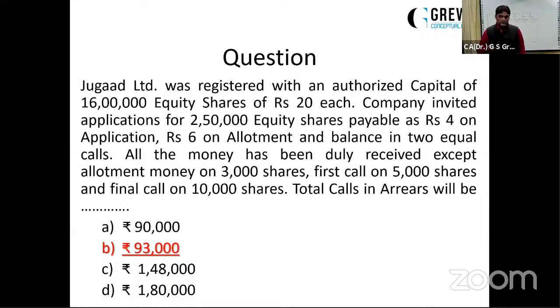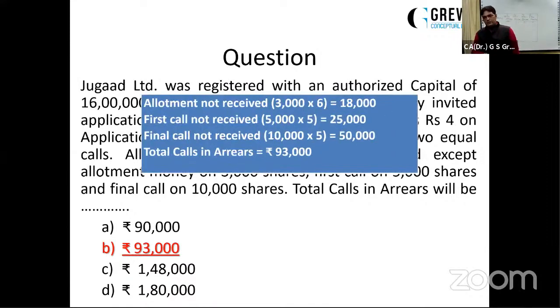A question is very good because if the question clearly mentioned, accept allotment money on 3,000 shares held by Ram, first call money on 5,000 shares held by Sham, final call on 10,000 shares held by Mohit, then it would definitely be that the allotment was not paid on 3,000, first call on 8,000, and final call on 18,000. But here, on the safer side, we'll assume that first call of 5,000 shares unpaid includes those 3,000 defaulters. Final call of 10,000 unpaid includes the defaulters of 5,000 itself, because the names are not mentioned over here.